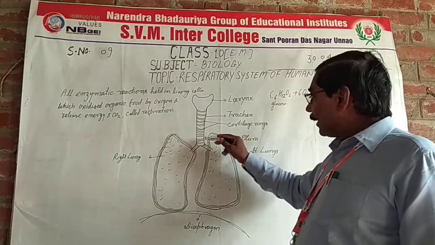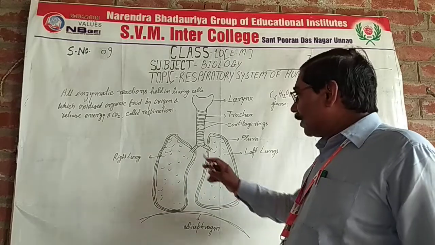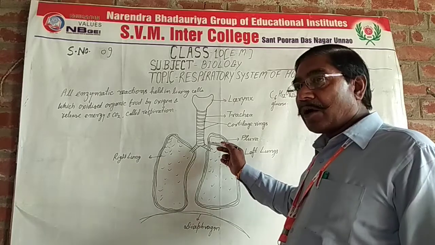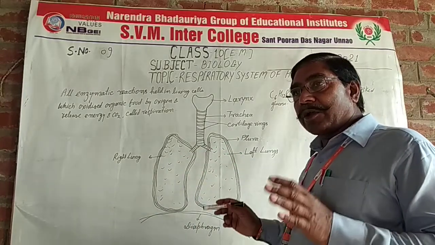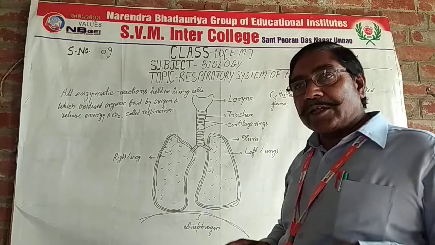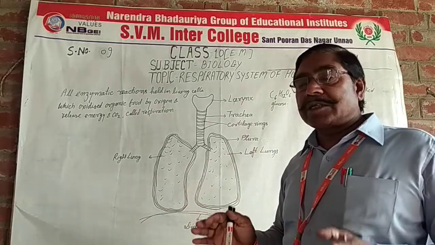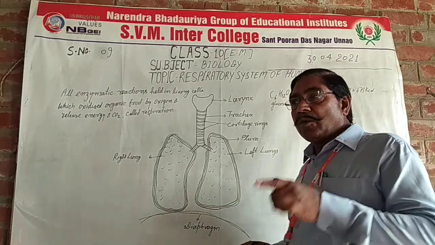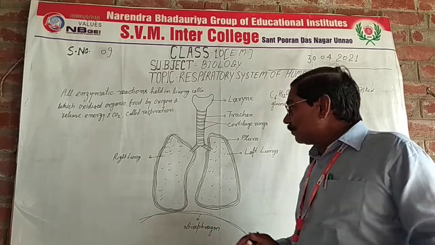The trachea bifurcates into two parts. These go to the lungs and are called bronchi, and the bronchi are also divided into fine ducts called bronchioles. These bronchioles lead to the alveoli within the lungs.